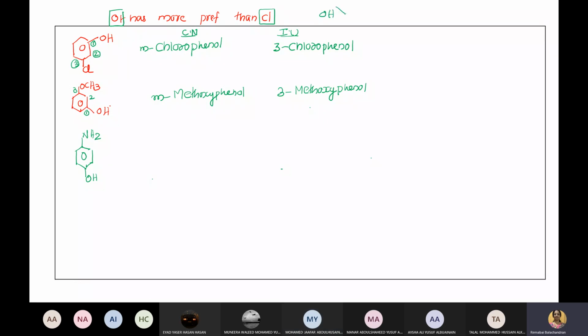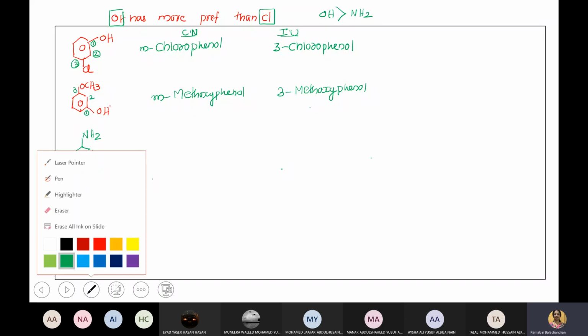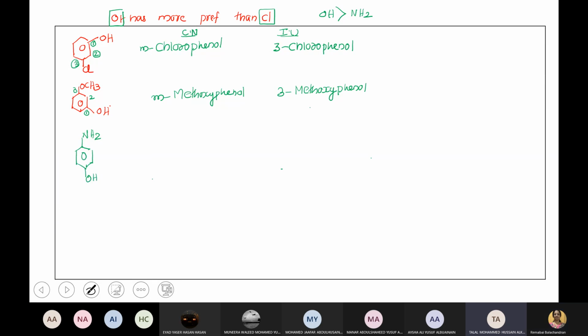OH has more preference than NH2. So OH will be the suffix, NH2 will be the prefix. So how do you tell me the name now? P-aminophenol. It's a common name. IUPAC: 4-aminophenol.